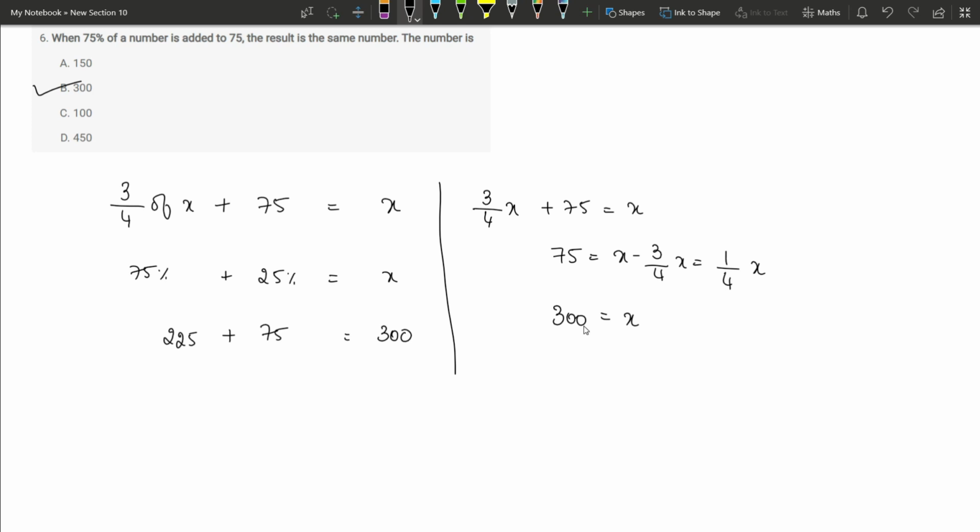This is purely simplifying the equations, whereas the first method is where we are solving it using the concept of percentages. This is 75%, and this is the original number. The original number is always 100%. It means this has to be 25%. If this is 25%, multiply 4 to get 100%, which is 300.